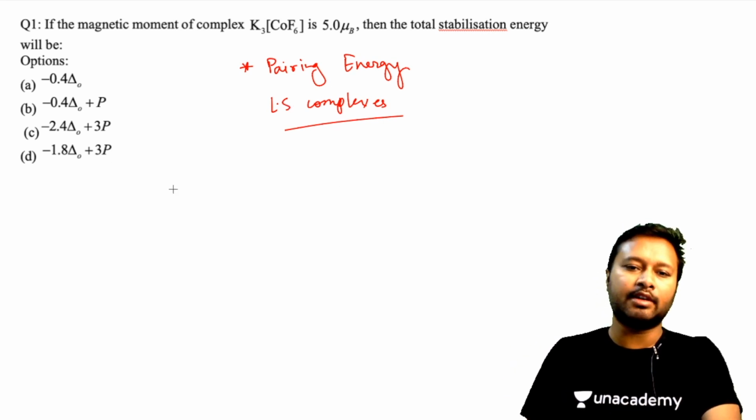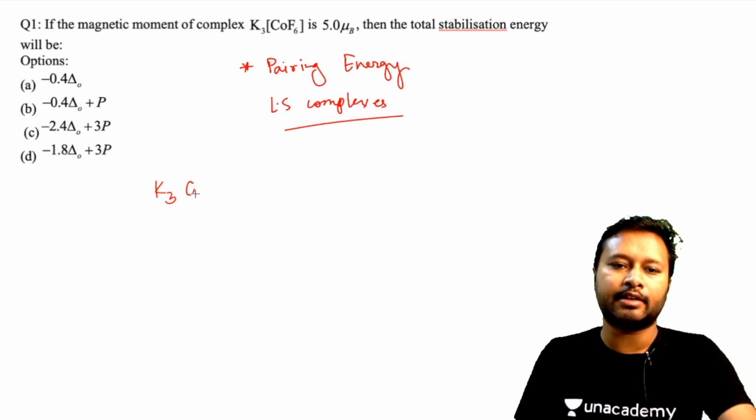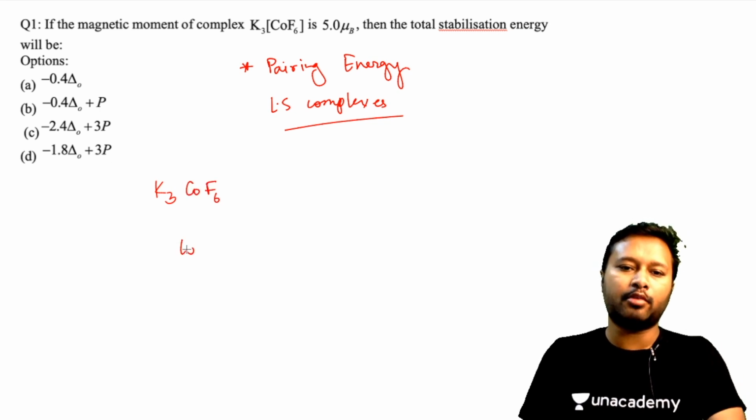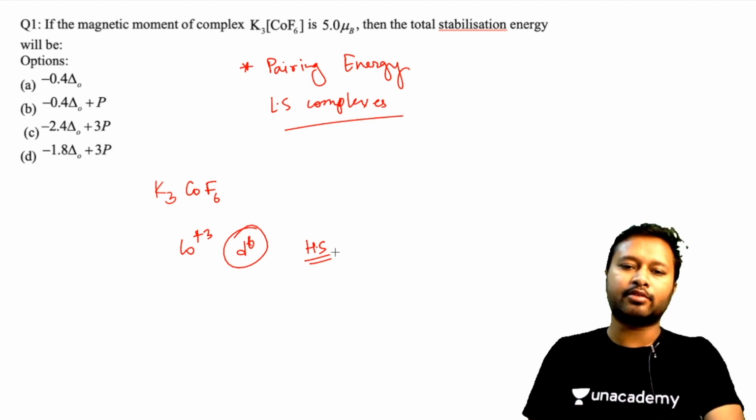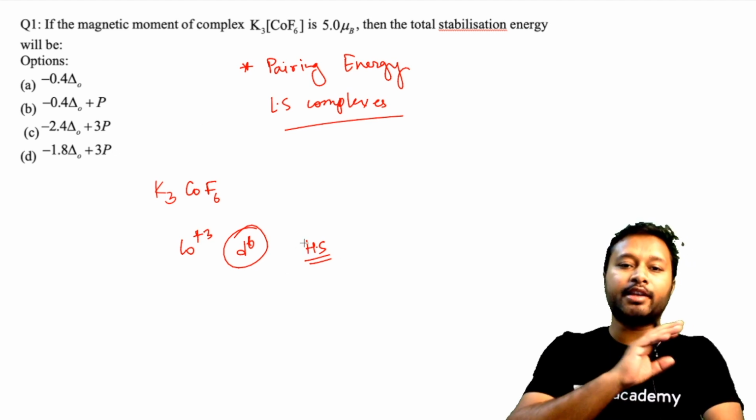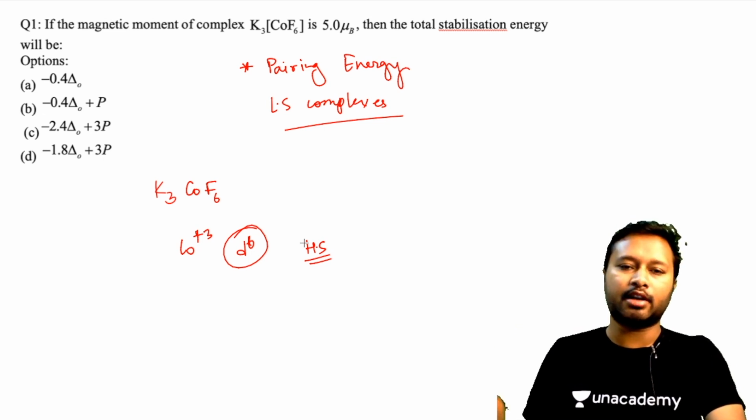Now here if you see, the complex which is given to us is K3CoF6. Now here cobalt is in +3 state, right? That's the oxidation state of this. This is a d6 system, and this system is a high spin complex because fluorine being a weak field ligand over here is going to give you a high spin complex, and there is no concept of pairing energy in high spin complexes.